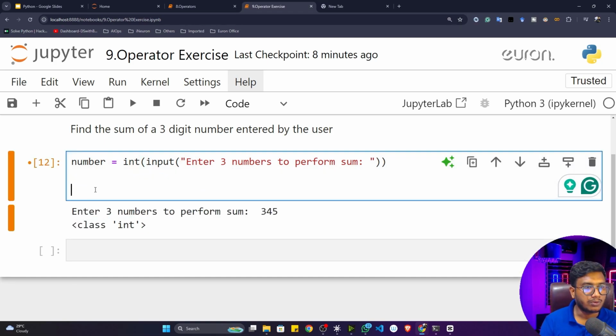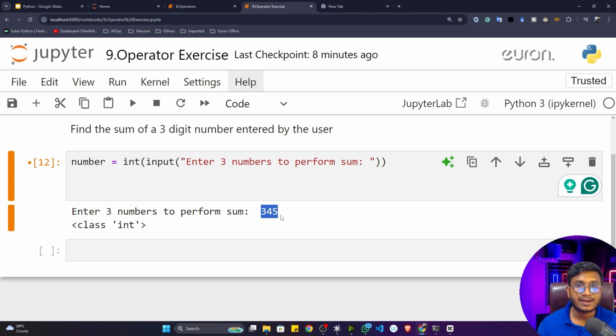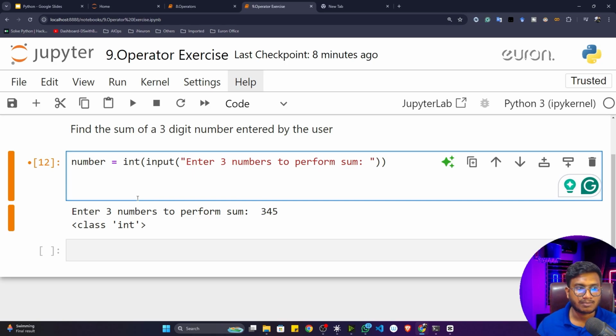Now what I have to do is separate this number individually. You can see the user has passed 3, 4, and 5, that means 345. But I have to separate 3, 4, and 5 separately. That means I have to keep this 3 in a variable A, 4 inside B variable, and 5 inside C variable. So how can we separate out this number?